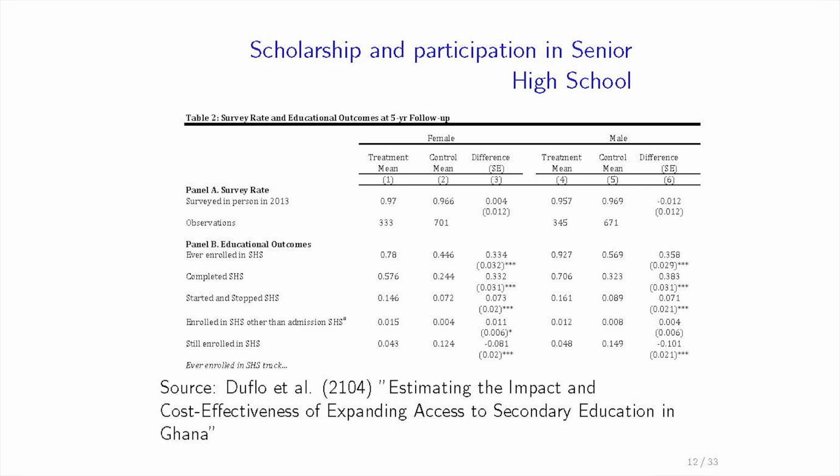You see that more women didn't go even though they got the scholarship than men, and almost all the boys basically took the chance to get the scholarship. So we get this difference, and this is really the causal effect of getting the scholarship on going to secondary school, because that was randomly assigned. So that's nice.